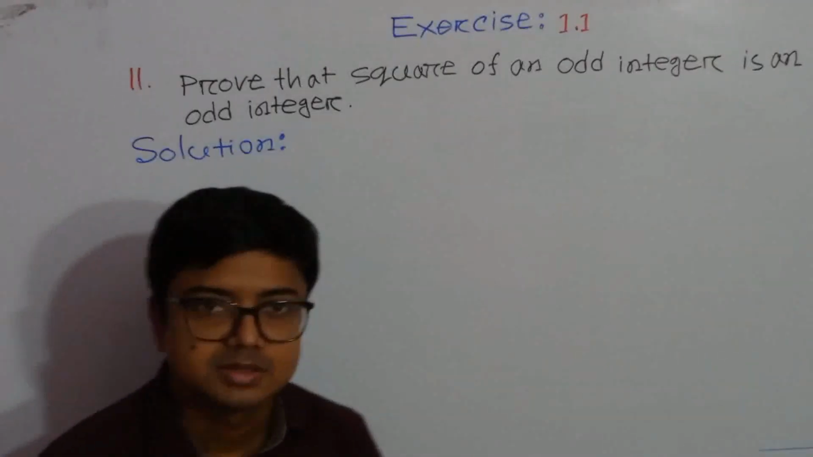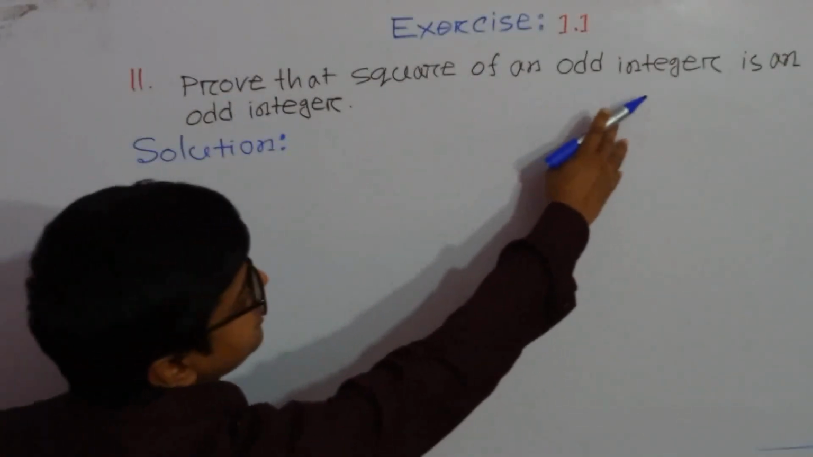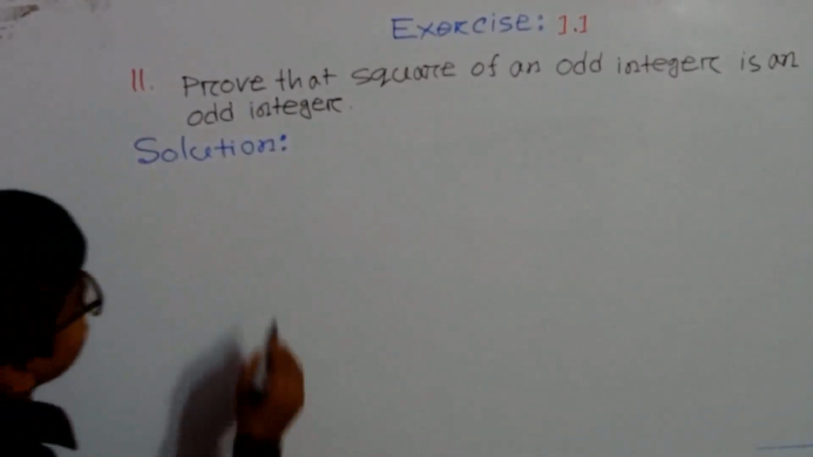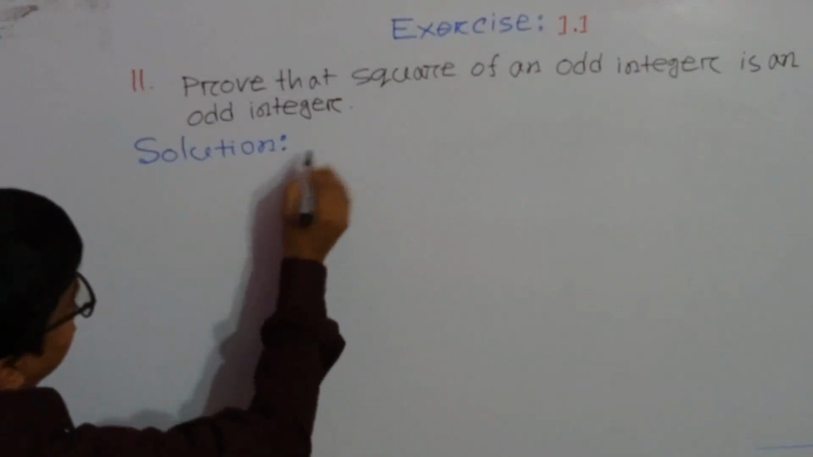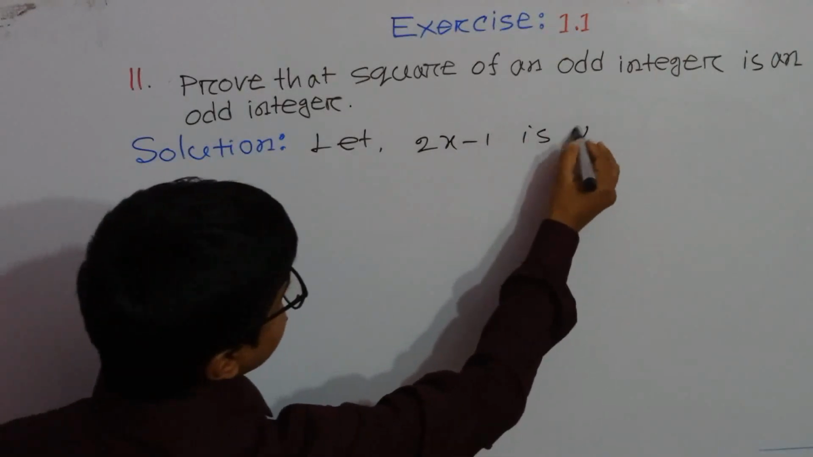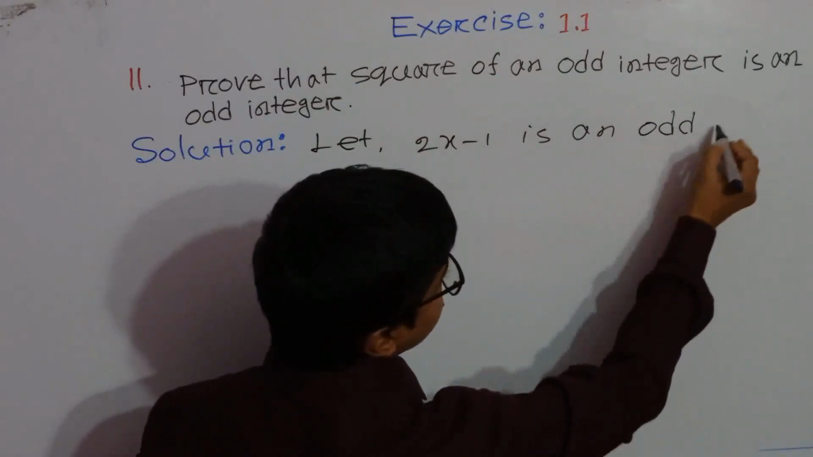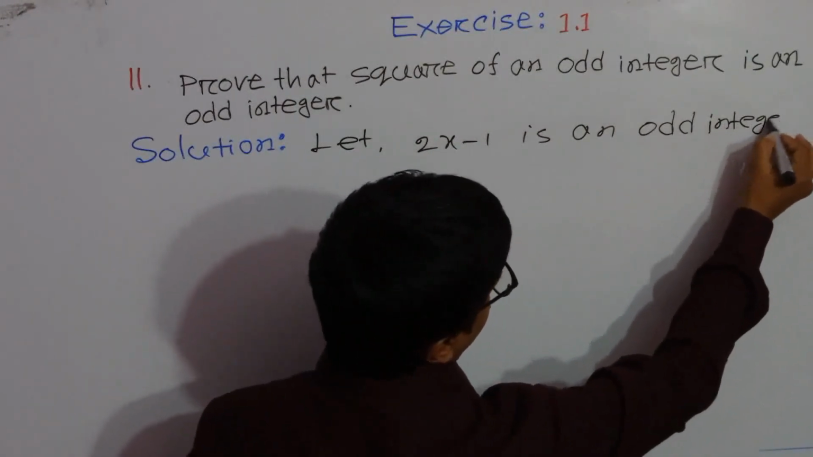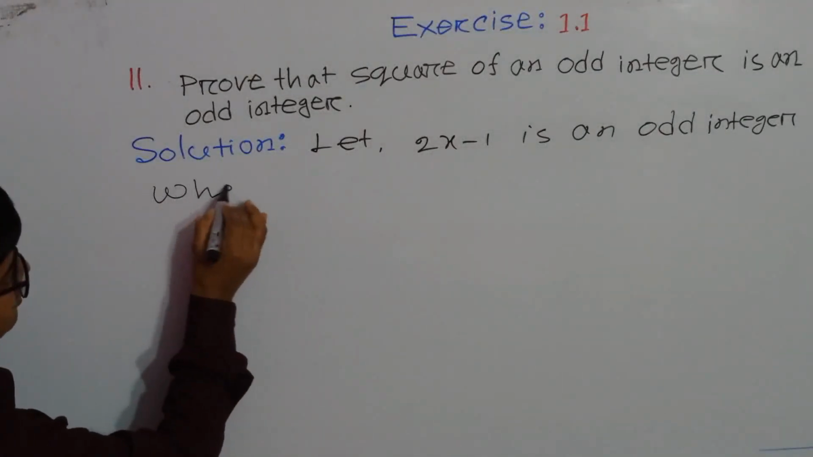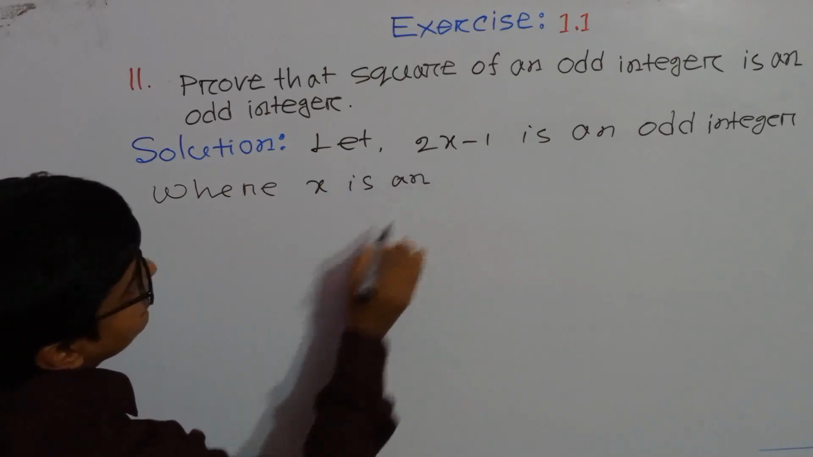Now question number 11. Here prove that the square of an odd integer is an odd integer. So we can write here, let 2x minus 1 is an odd integer, where x is an integer.